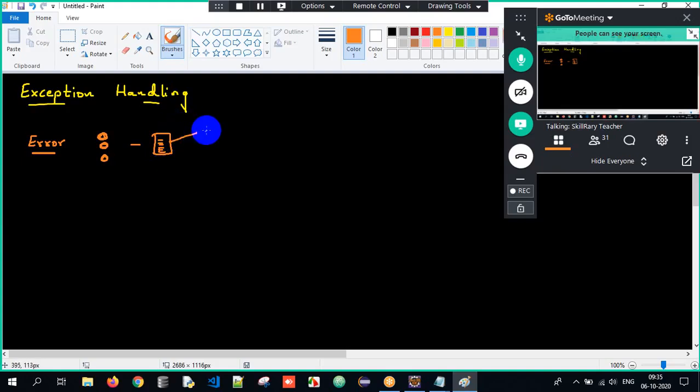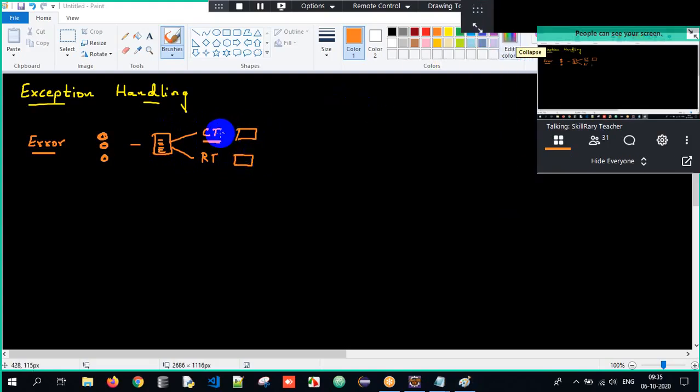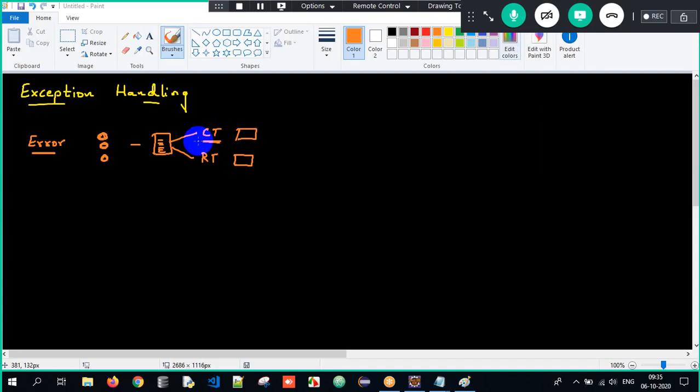That is, during compile time we get an error and during run time we get an error. Why do we get an error during compile time? Due to syntax mistakes. And why do we get an error during runtime? Mostly when we execute a class without a main method, we might get a runtime error. So errors cannot be handled. They have to be debugged.